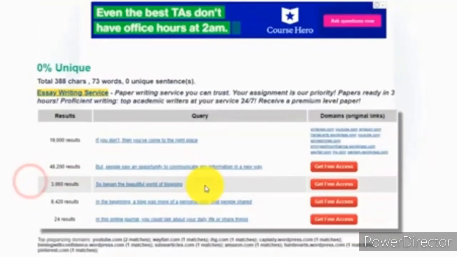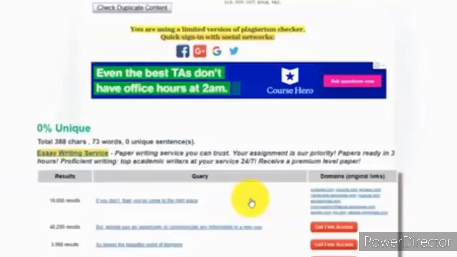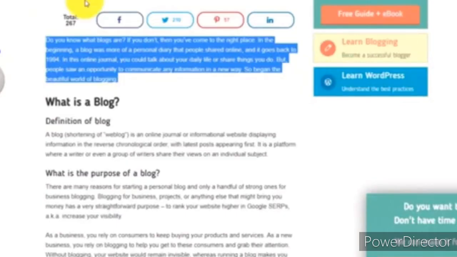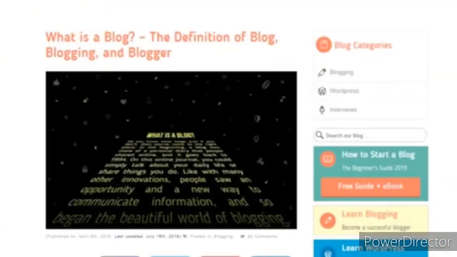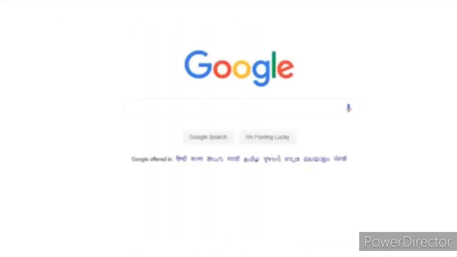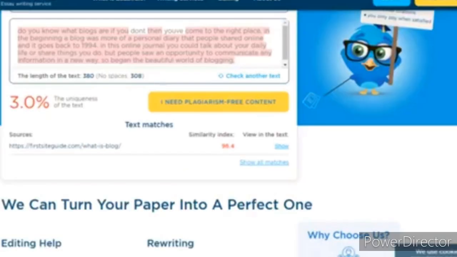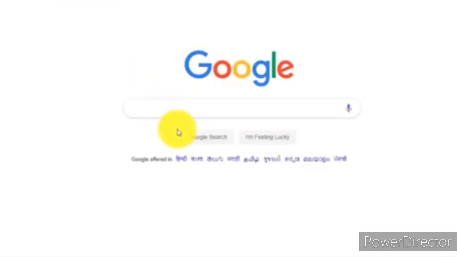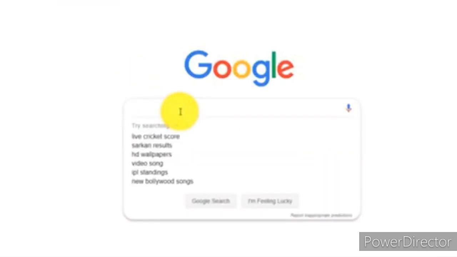It is here also one more website, the last one which I discussed. So here this one is also a good website which shows 0% unique. So according to us, there are two websites you can see which are giving us the accurate results. One is the Qtex and another one is the last one which I showed.